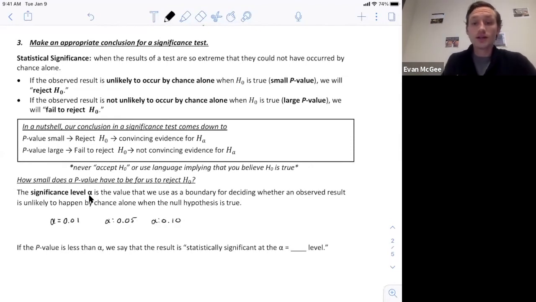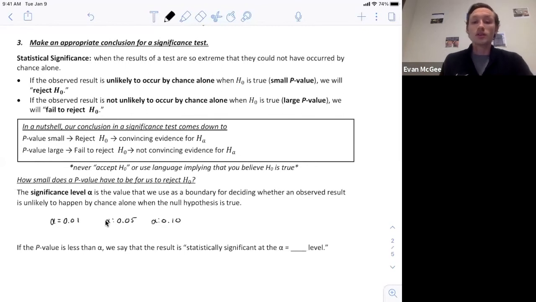Again, the three most common significance levels are a 1% significance level or alpha level, a 5% alpha level, or a 10% alpha level. So for our problem, our p-value was smaller than all three. So we would reject the null at all three alpha levels. Now, if our p-value was larger, say our p-value was 12%, then we would fail to reject at an alpha level of 10%. We'd fail to reject at all of them.